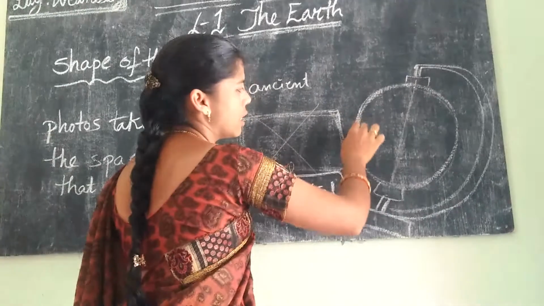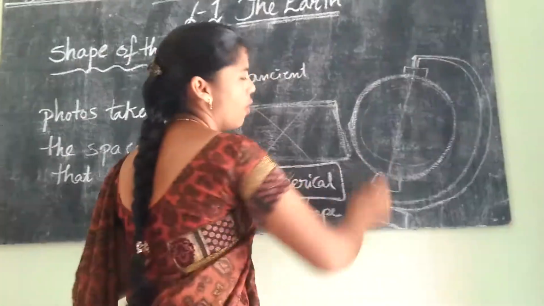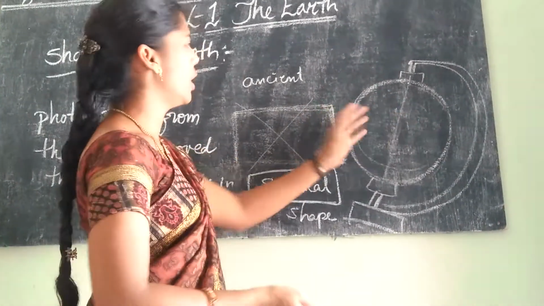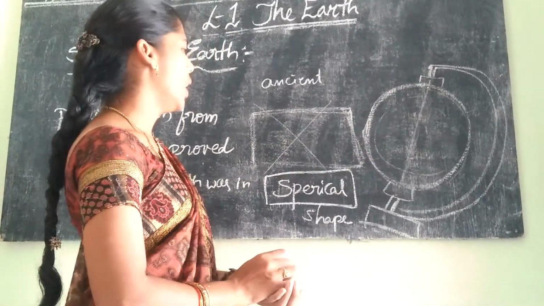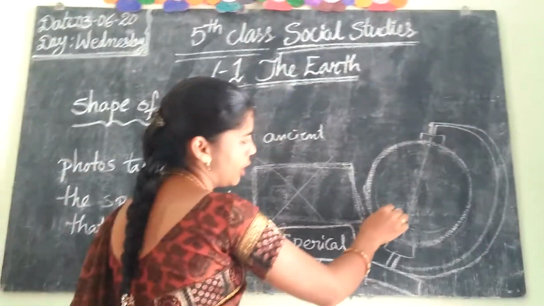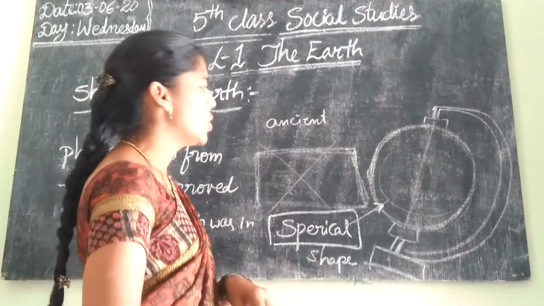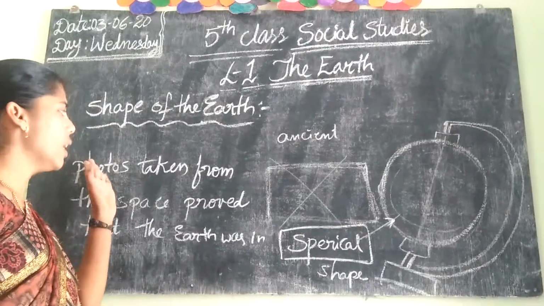That's why we can see only one part of the earth at one time. When we rotate this, then only we see the other part of the earth. What is the shape of the earth? It is spherical in shape. It is proved from the photos taken from space.